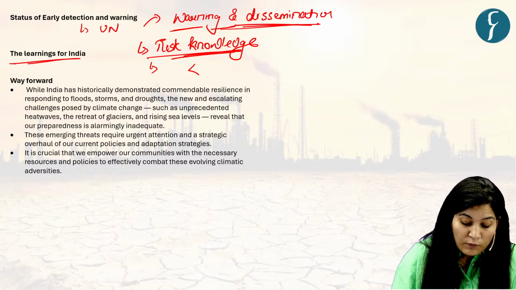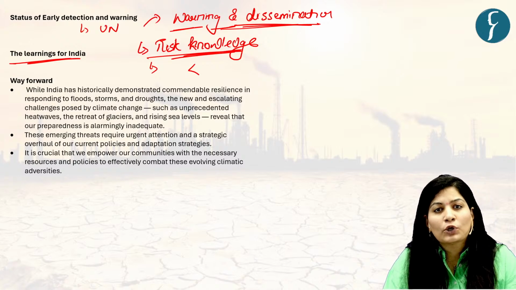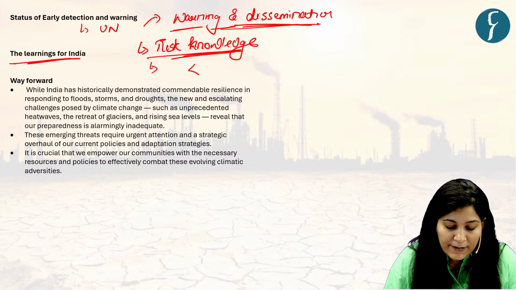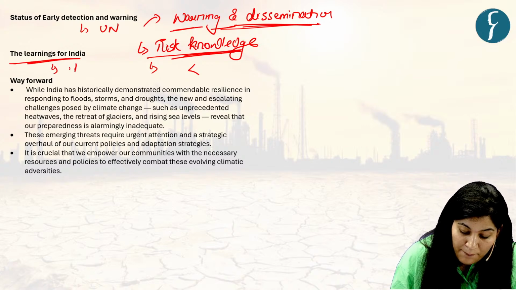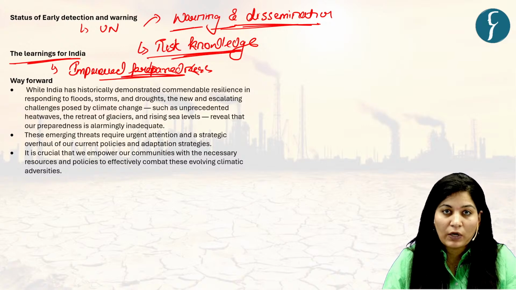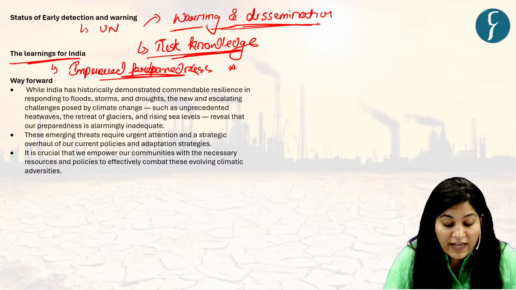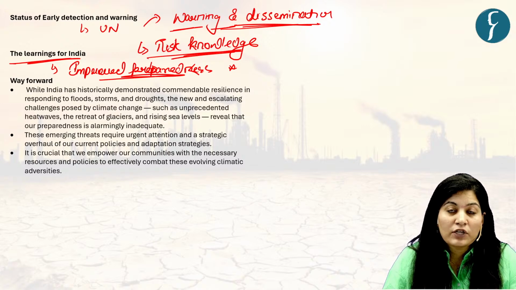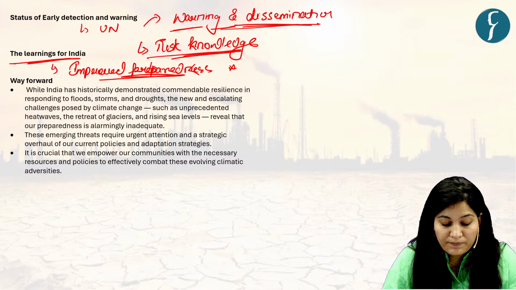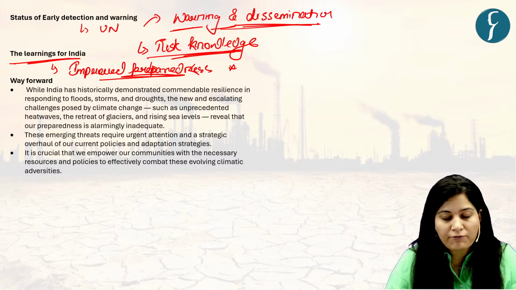Now, what about the learnings for India? See, these global events are rising globally, including in India. So improved preparedness can minimize the damage. Okay. Secondly, India has done very well with respect to cyclone management. But if we talk about deaths and destruction caused by lightning, India needs to work on that. So these are the two suggestions or learnings for India.